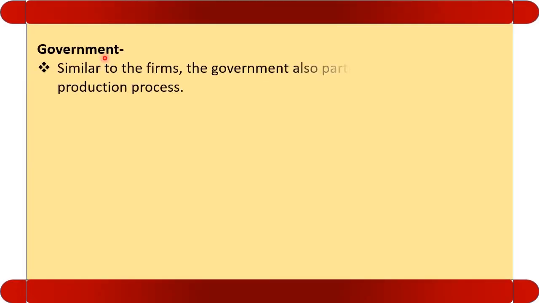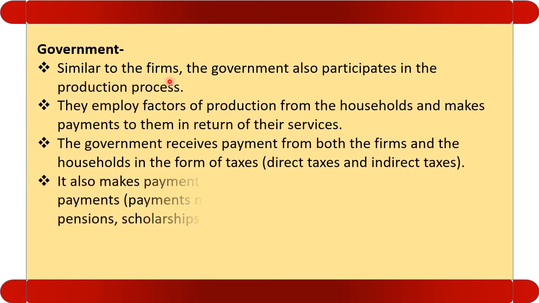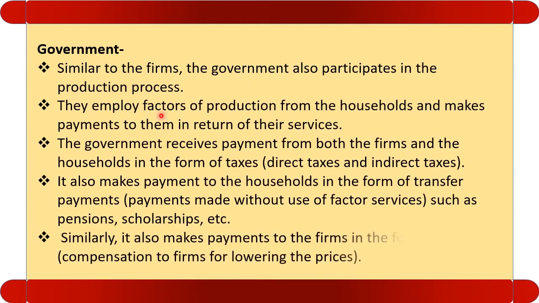Let us see the third, that is government. Remember, similar to the firm, the government also participates in the production process. We know that PSUs are there. What do the PSUs do? They manufacture goods and services. So similar to the firm, the government also participates in the production process. They hire the factor services from the household and make factor payment.